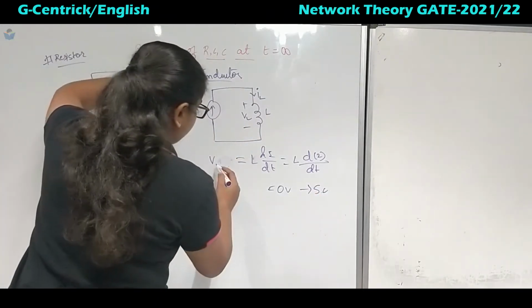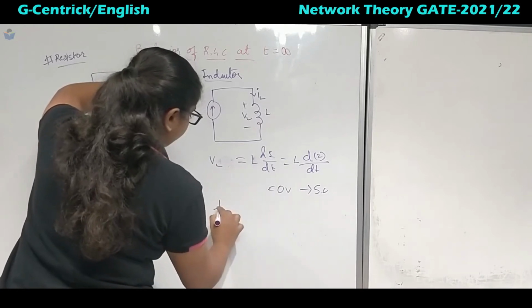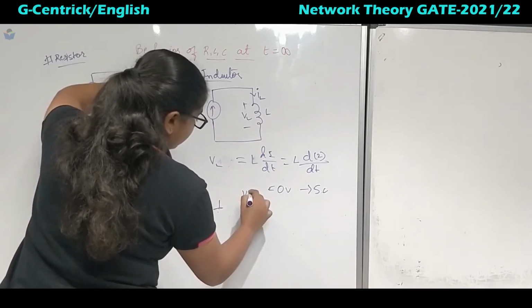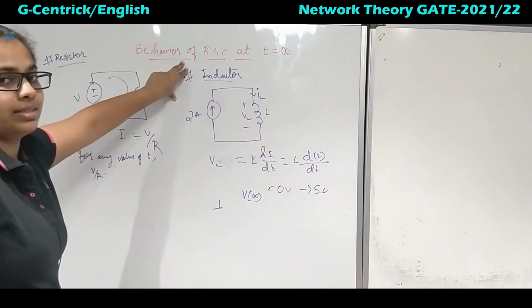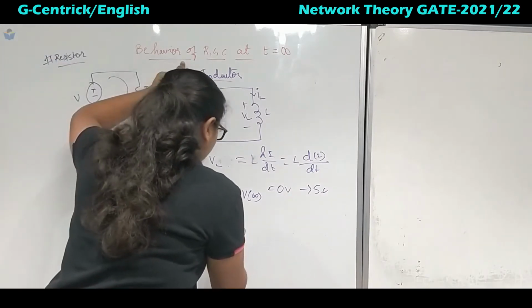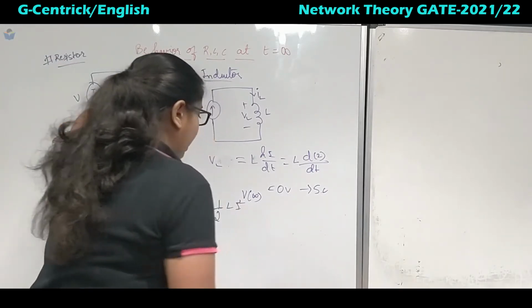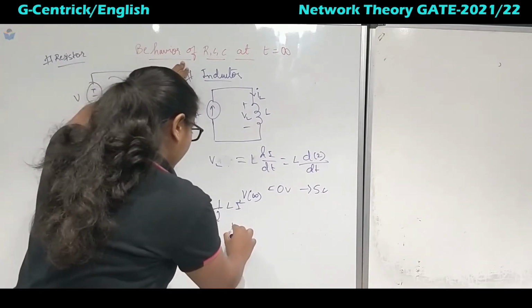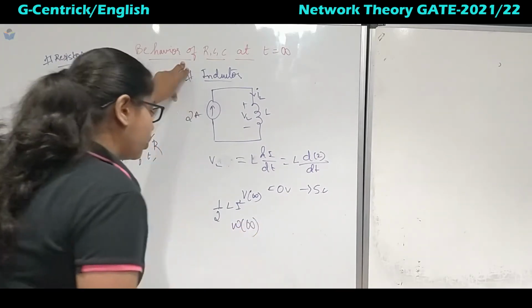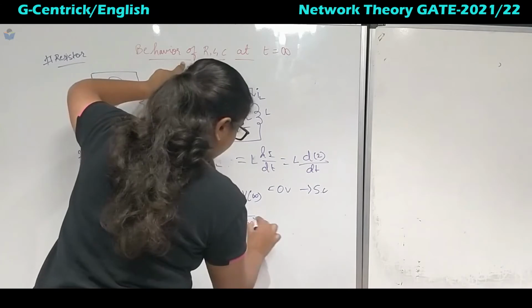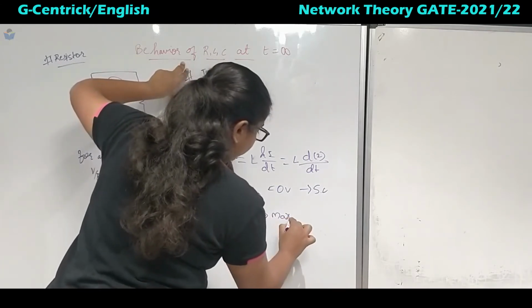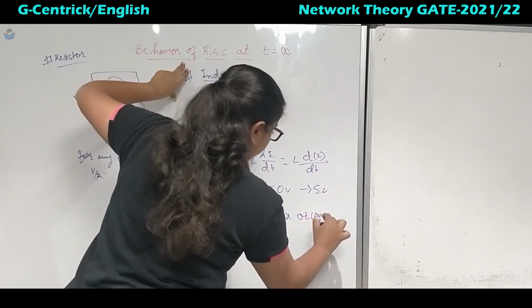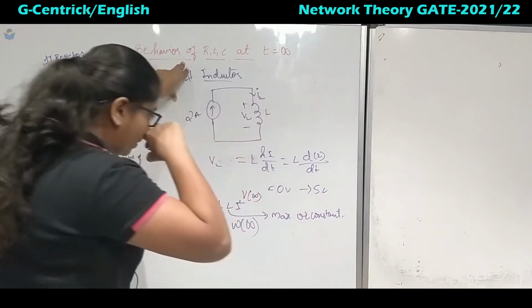Now if you take the energy analysis, at infinity also VL will be 0 volts. The energy is half L i square, and at time infinity it will attain a maximum value or constant. We have seen this in the applications.